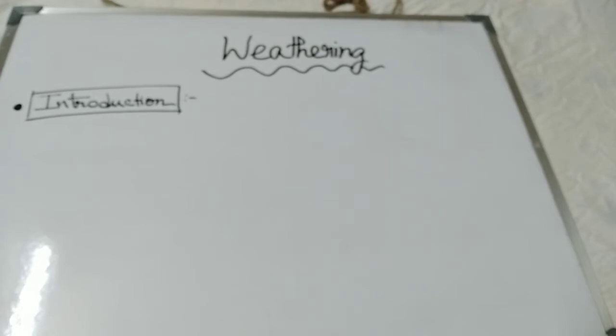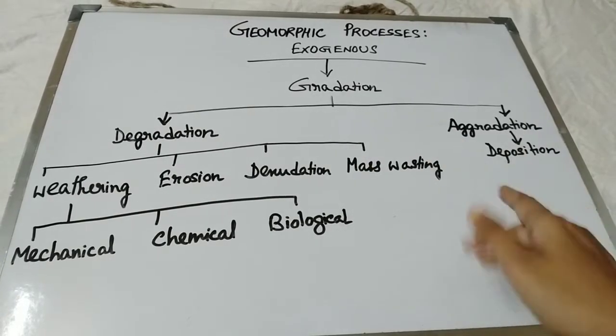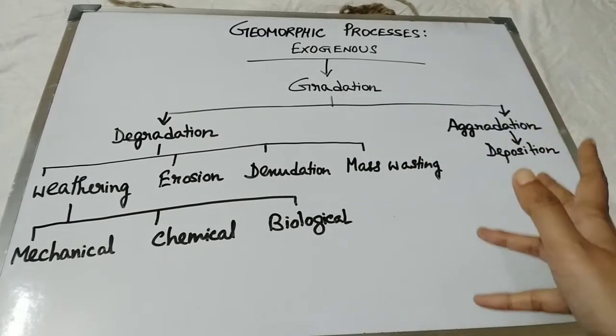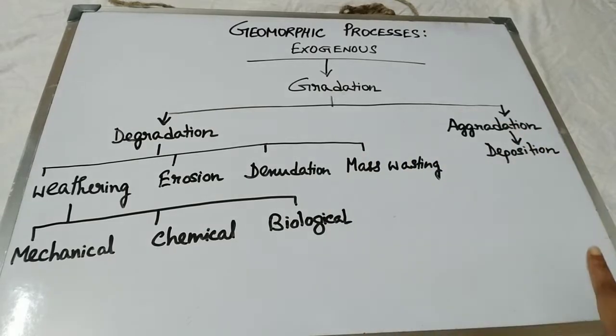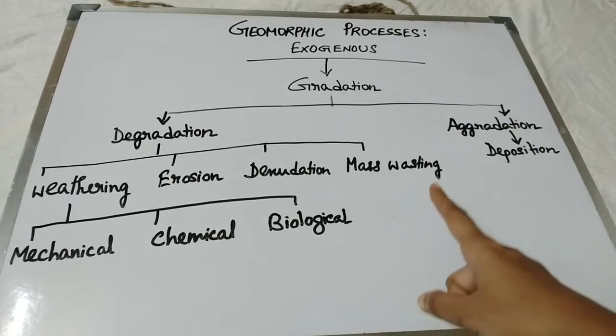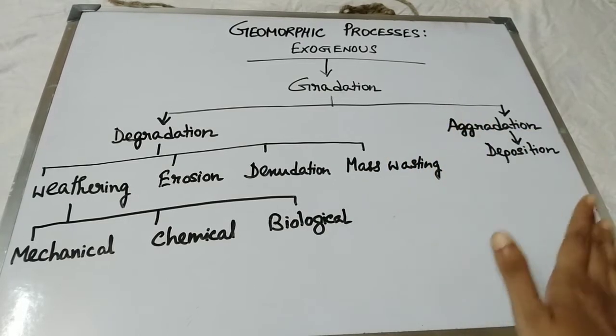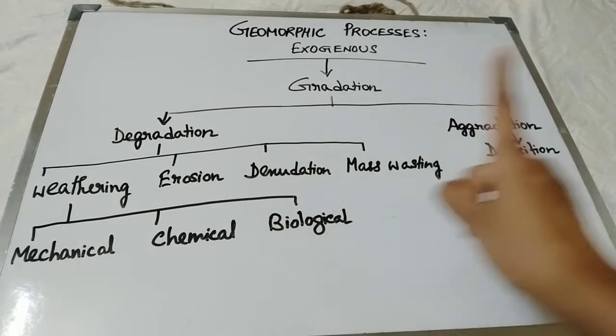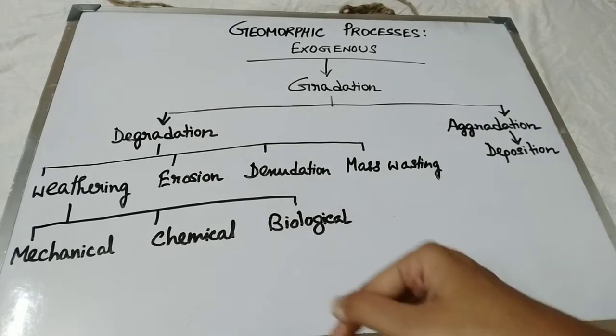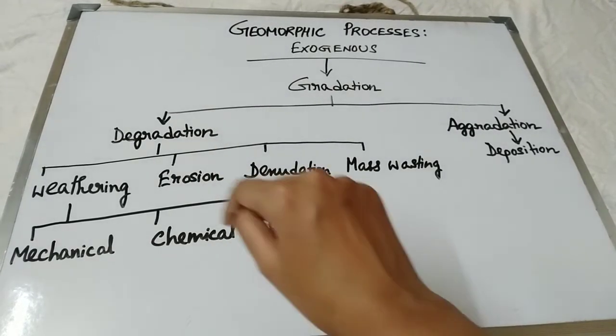So the first thing is that geomorphic processes can work as an exogenous process. Exogenous process means which occurs mainly on the surface of the land. So in this case, the first thing is gradation. Gradation of land is mainly done by two processes, degradation and aggradation. Degradation is the process of lowering the earth's surface.